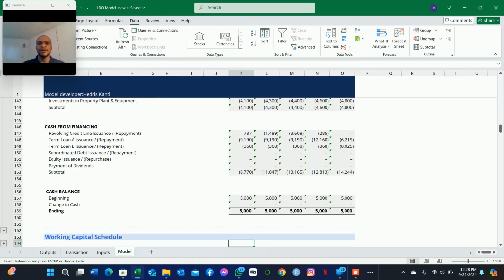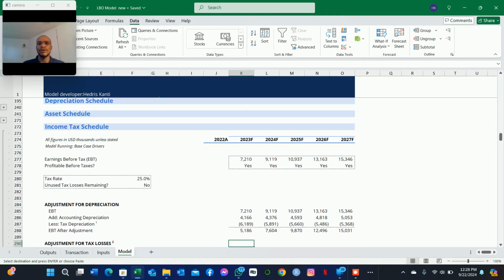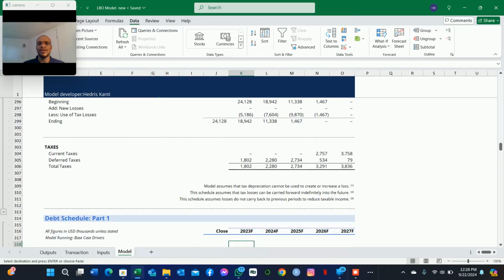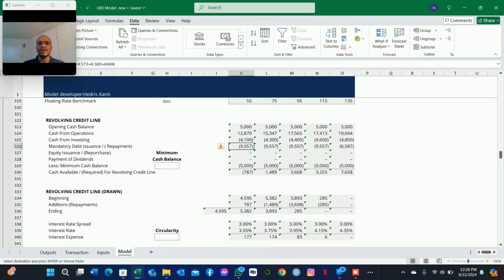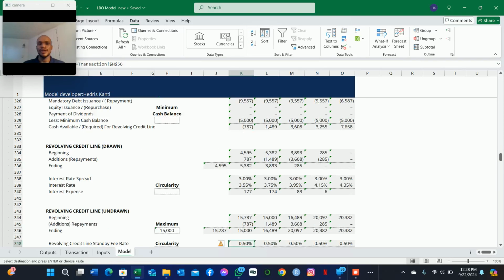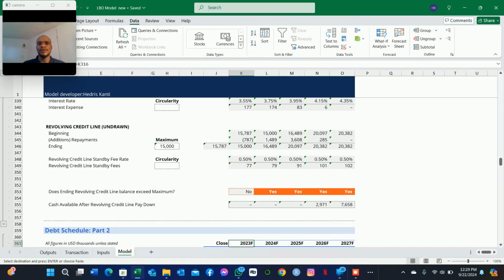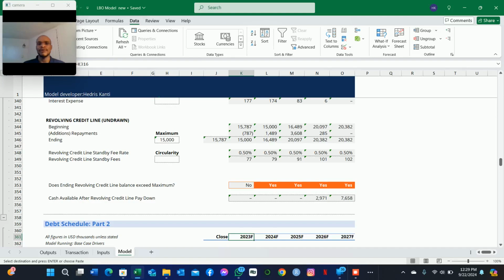And then we also had our complex debt schedule here, where we had adjustments to be made before the revolver credit line was paid, and then we were able to use whatever cash was made after those adjustments to pay down the revolver credit line, which we see here, and then later on we use whatever was left to pay down the term loan A, and we use all other cash